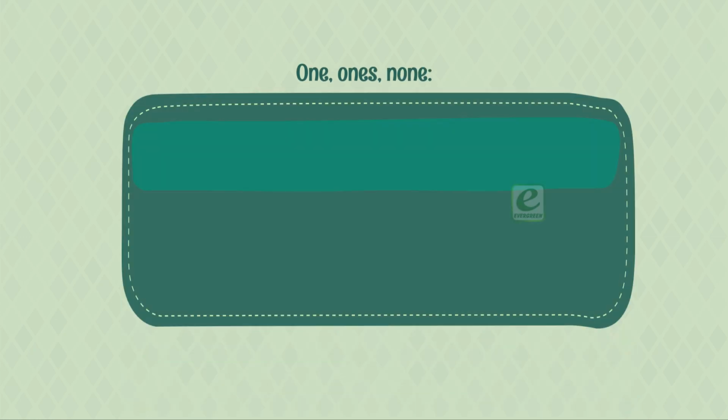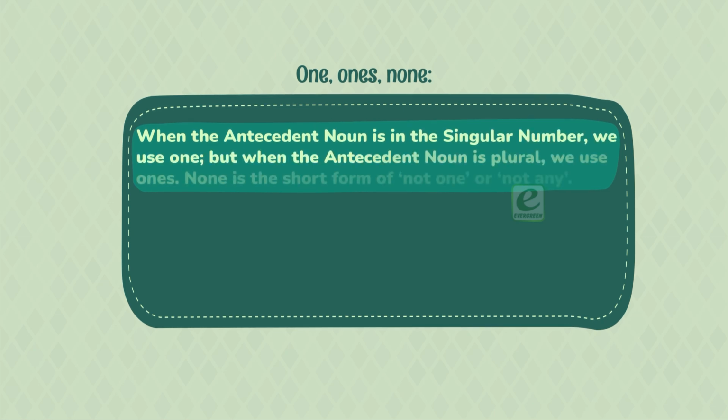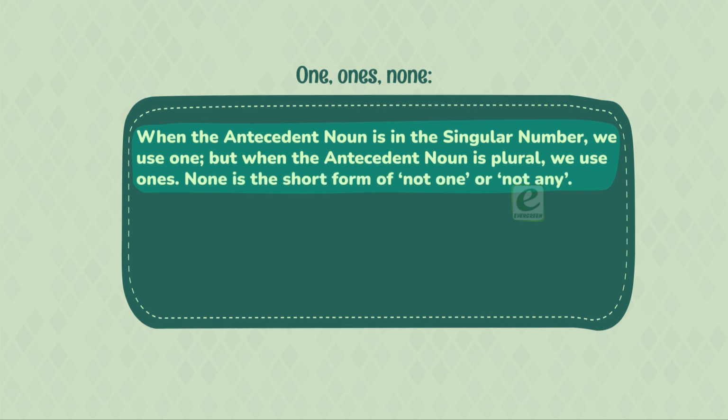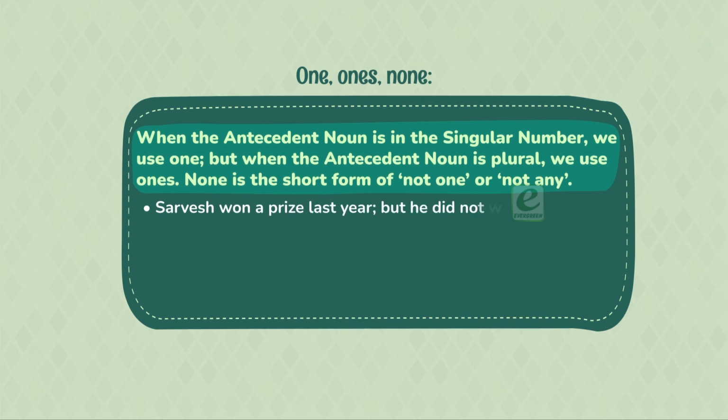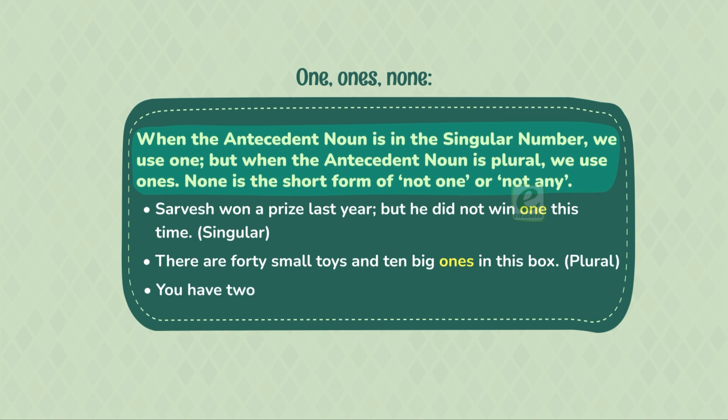One, one's, none. When the antecedent noun is in the singular number, we use one, but when the antecedent noun is plural, we use ones. None is the short form of not one or not any. Sarvesh won a prize last year, but he did not win one this time. Singular. There are 40 small toys and 10 big ones in this box. Plural. You have 2 flats, but I have none, not any.